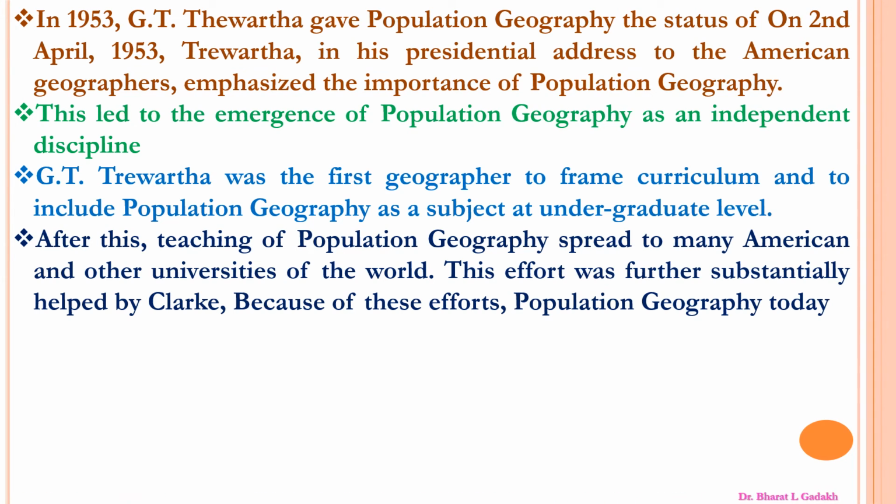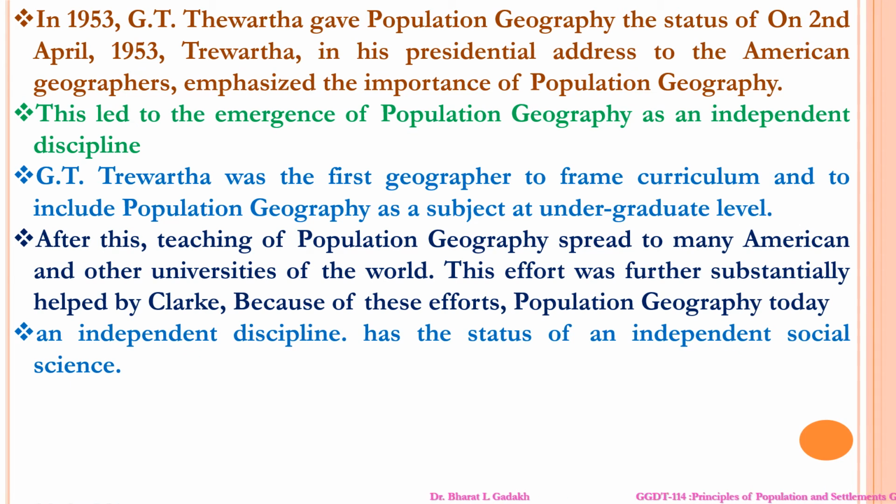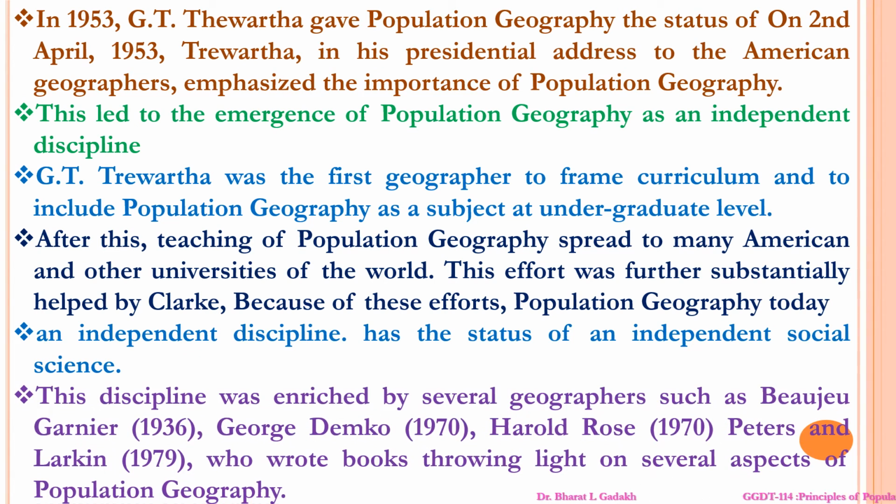These efforts substantially helped, because of them population geography today has the status of an independent discipline of social science. This discipline was enriched by several geographers such as Jean Garnier in 1936, George Demko in 1970, Aldous Rose in 1970, and Peters and Larkin in 1979, who wrote books throwing light on several aspects of population geography.